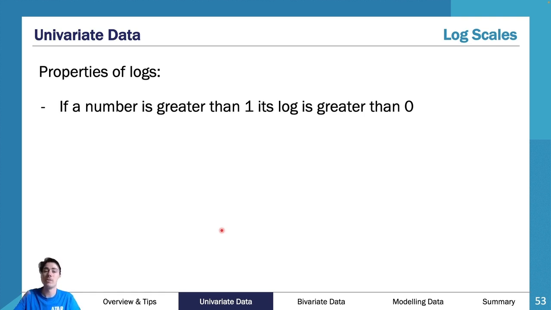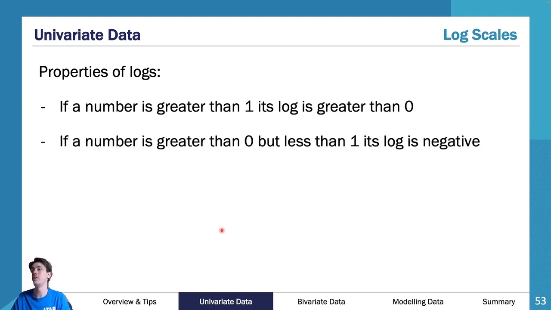So there are a few properties I want you to understand before I describe that. If the raw piece of data is greater than 1, its log value is greater than 0. If the raw piece of data is between 0 and 1, like 0.5, its log value is actually negative. So you're going to get a negative log value. Now you do this all on your calculator.